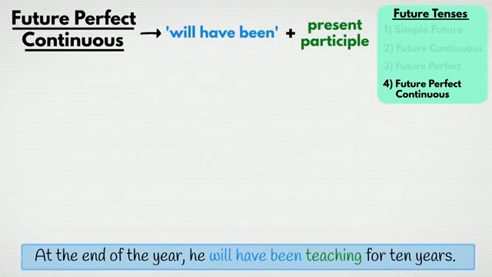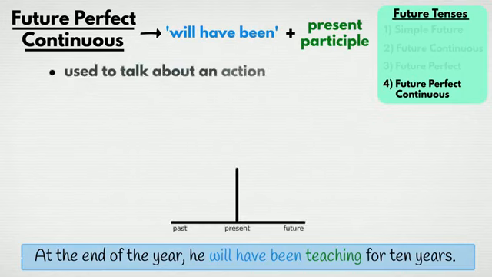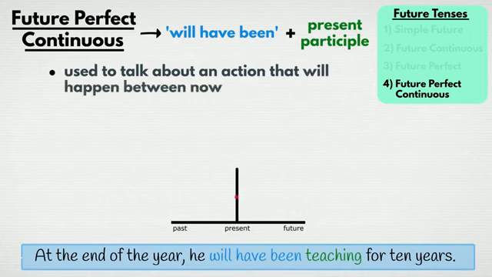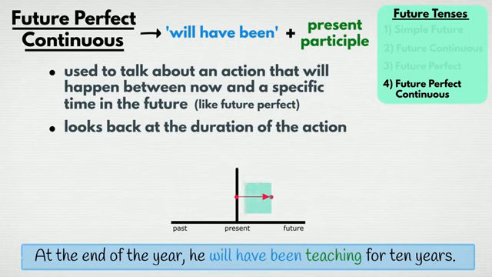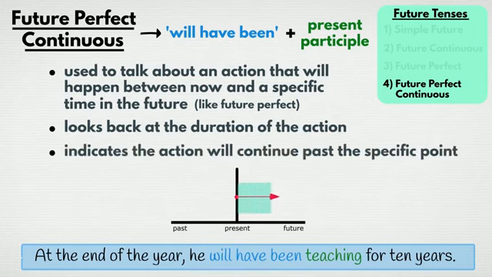Future perfect continuous is used to talk about actions that will happen between now and a specific time in the future. This is like future perfect tense. The difference is that future perfect continuous looks back at the duration of the action. It also indicates that the action will continue past the specific point in the future.